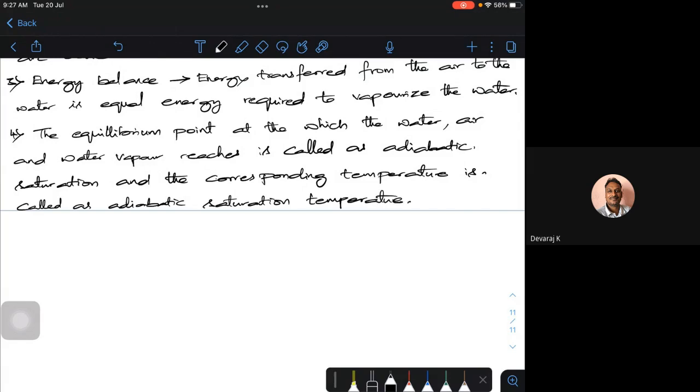So we call this the adiabatic saturation temperature, and few books call this the thermodynamic wet bulb temperature also.